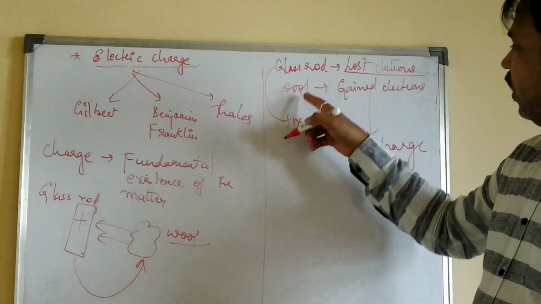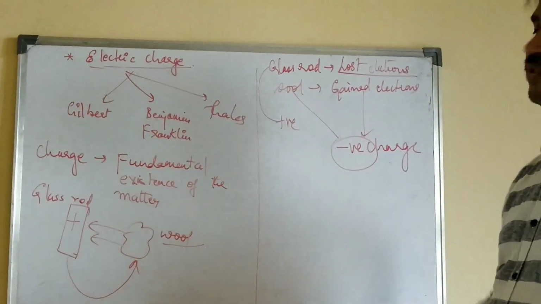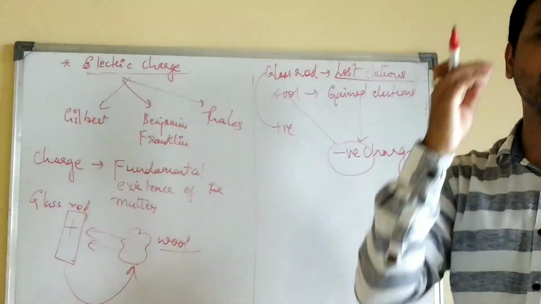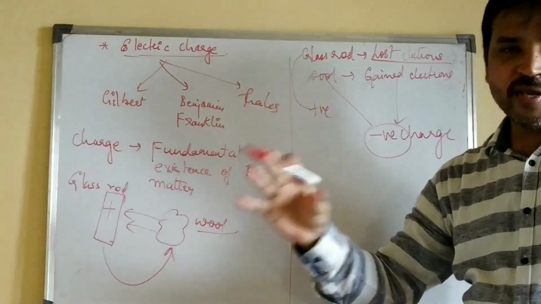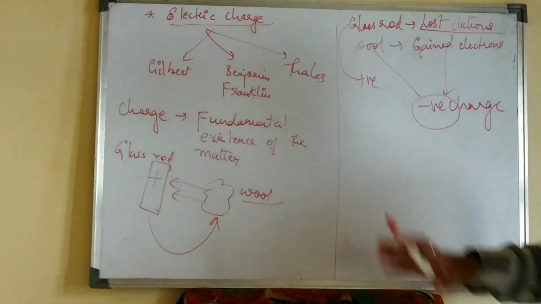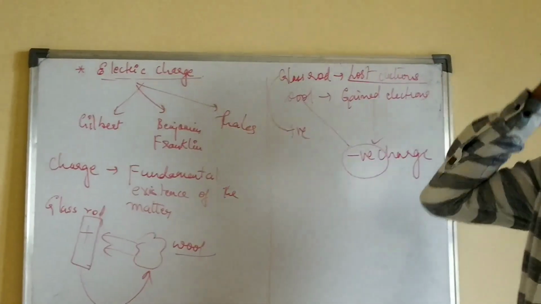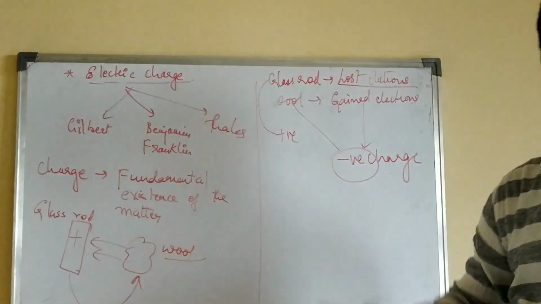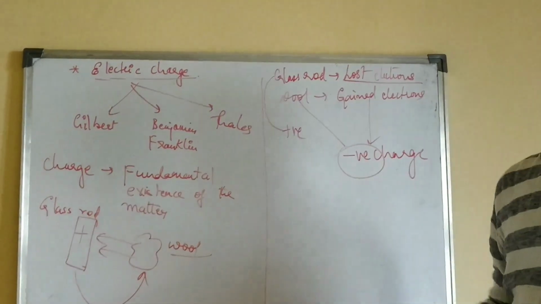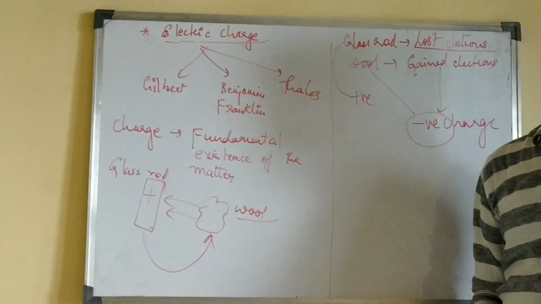That's why this wool acquires negative charge, whereas the glass rod acquires positive charge. Remember, a body is said to be positively charged only when it loses the electrons. A body is said to be negatively charged when it gains the electrons. Okay, so this is the basic concept of the charge.